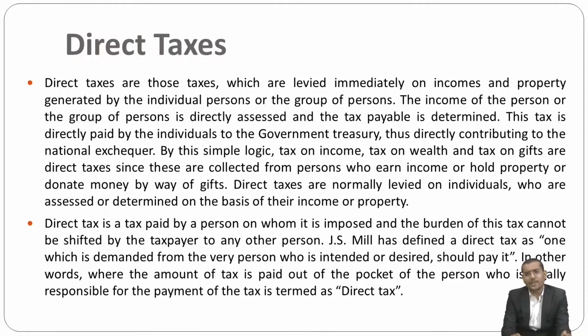In other words, where the amount of tax is paid out of the pocket of the person who is legally responsible for the payment of the tax, it is termed a direct tax. So, my dear friends, these are the definitions of direct tax.